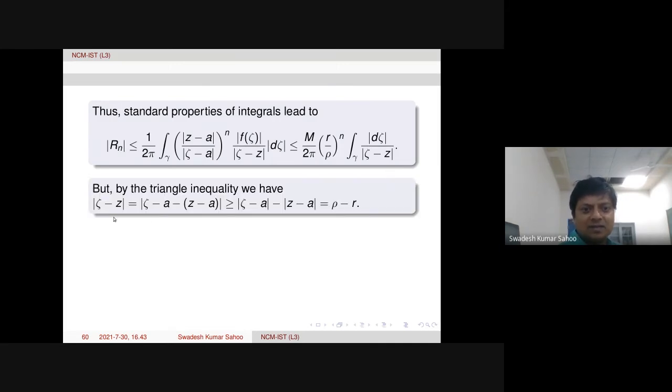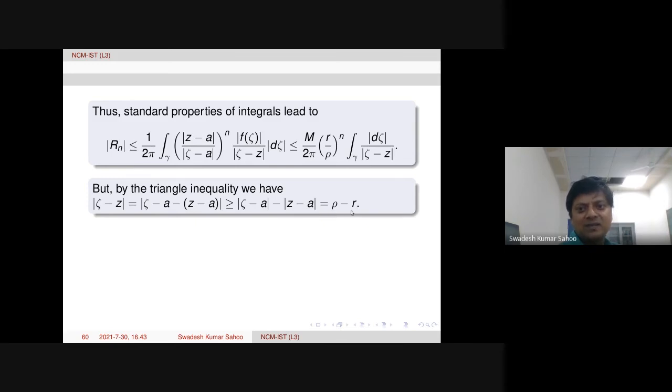So for modulus of zeta minus z, we can write it by subtracting a and adding a, then we get two factors, zeta minus a and z minus a. Again, use the triangle inequality. Zeta minus a is larger, therefore we keep modulus of zeta minus a first, then minus modulus of z minus a. Now the first quantity is rho, we know, and modulus of z minus a is actually r.